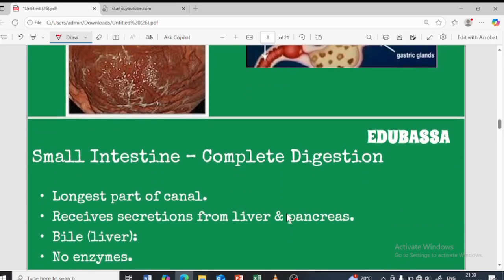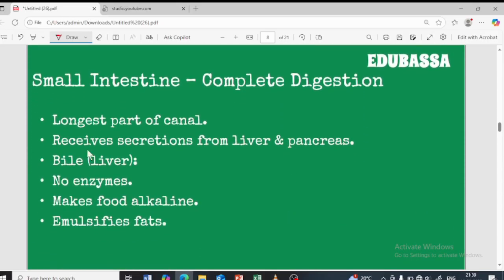Okay, the next part is the small intestine. It is important: the small intestine is the place where the complete digestion takes place. It is the longest part of the canal. Okay, it is the longest part of the canal, the small intestine.